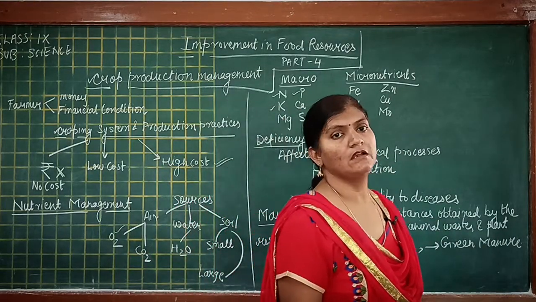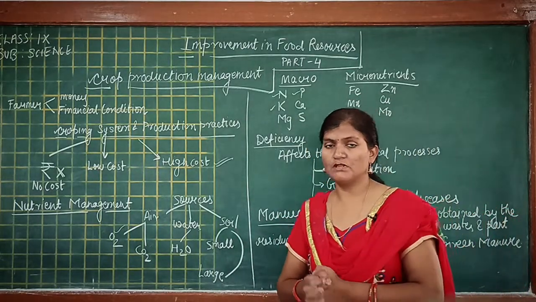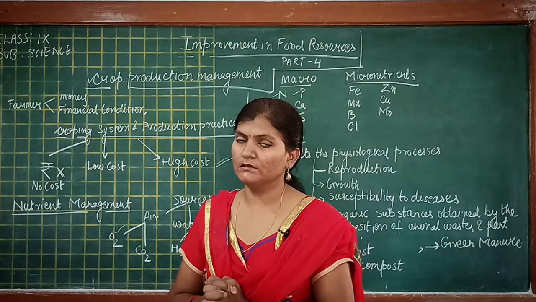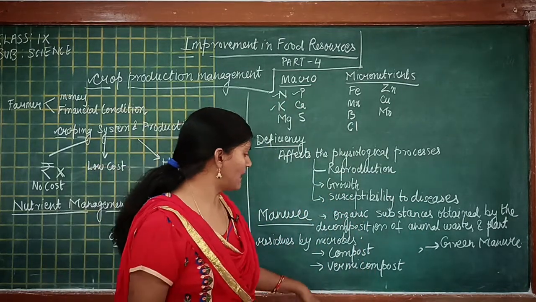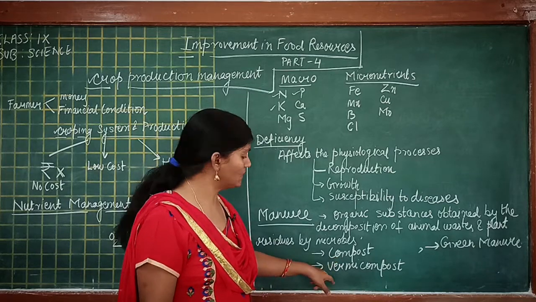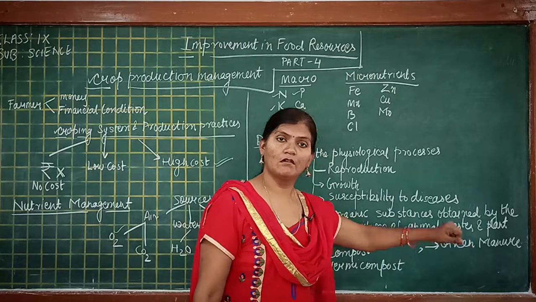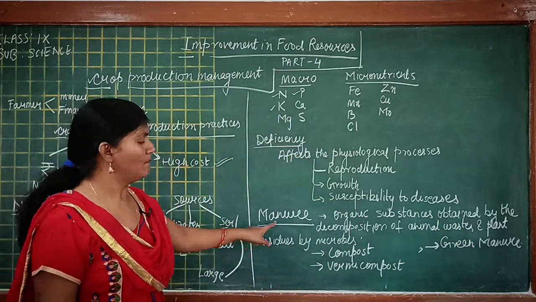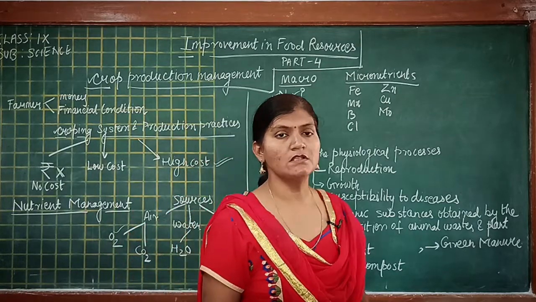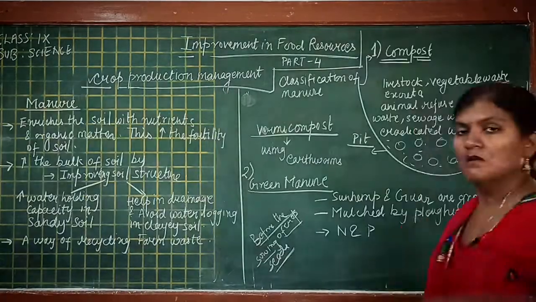So it is basically an organic substance and it has certain nutrients which are required by the plant. Under manure we will read topics like how to make compost, how to make vermicompost, and how to make green manure. These are the subtopics of manure.